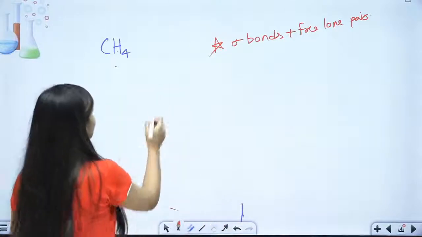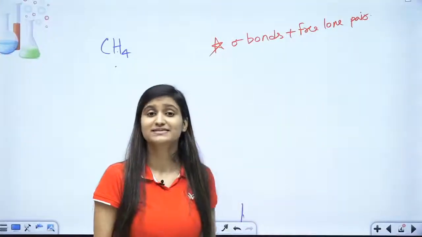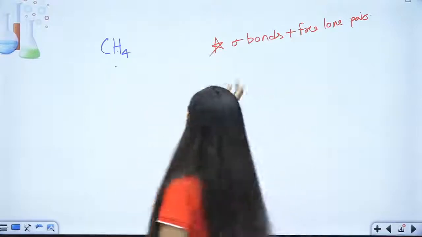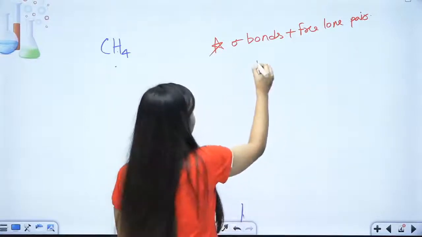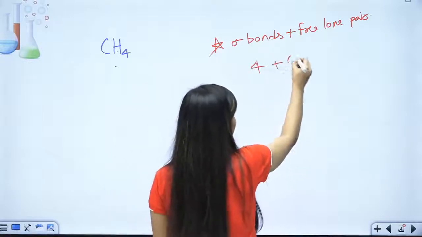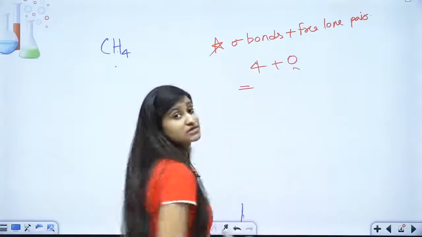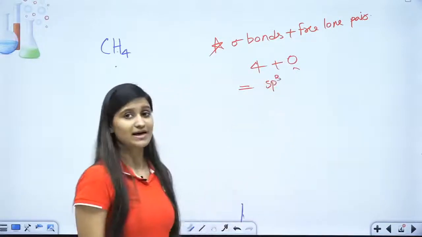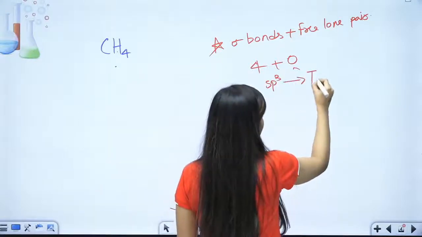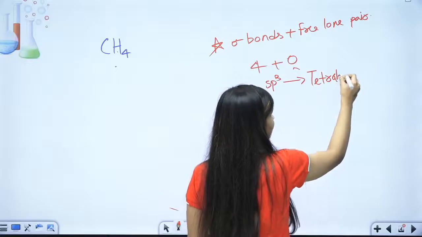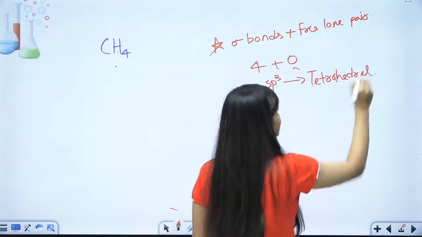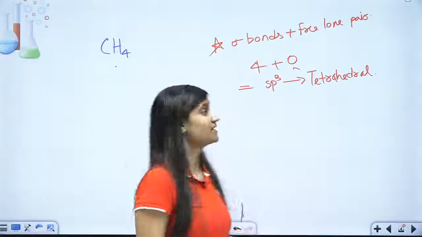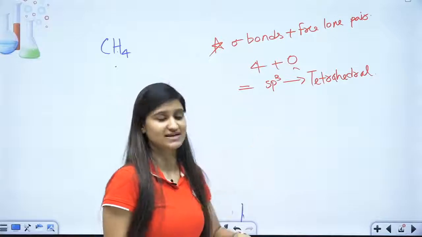Let's take CH4. Carbon makes a single bond with hydrogen to form methane. So the number of sigma bonds is 4. There are no free lone pairs, so it is 0. So it comes out to be 4. Then the hybridization is simply sp3, and the shape is tetrahedral. It is fixed. Whenever your hybridization is sp3, the geometry is definitely tetrahedral only. I'll give you a short note on that as well.